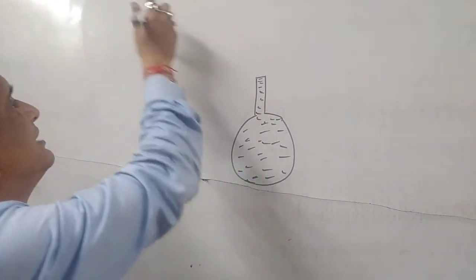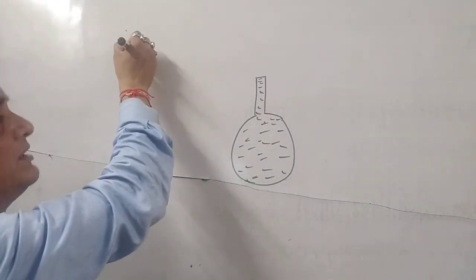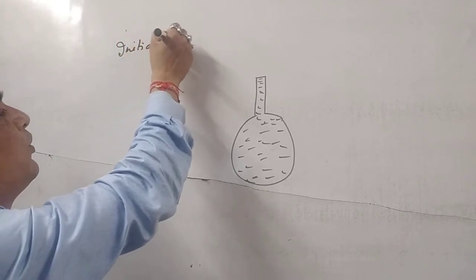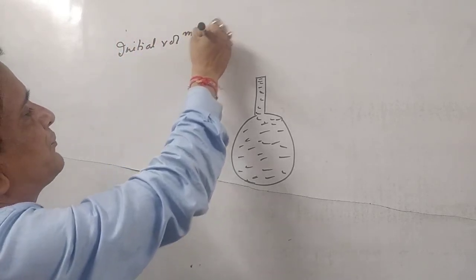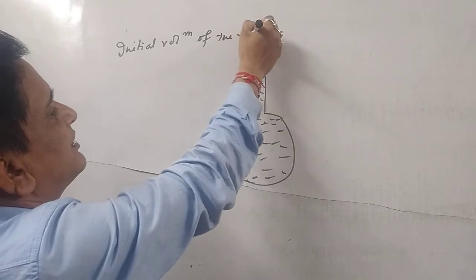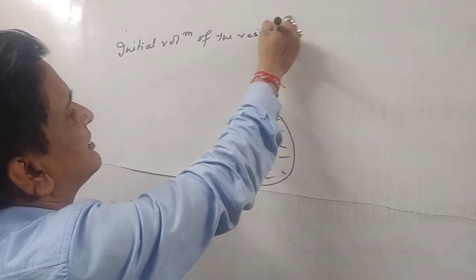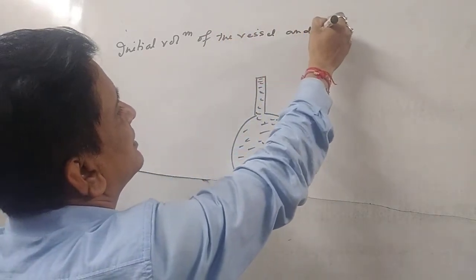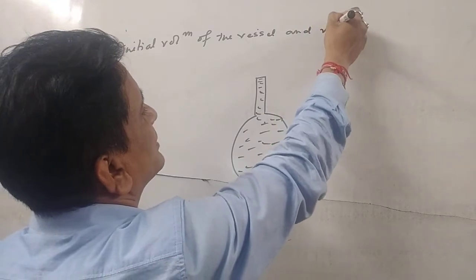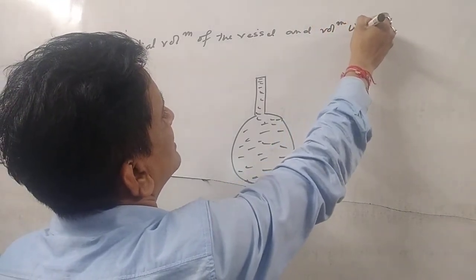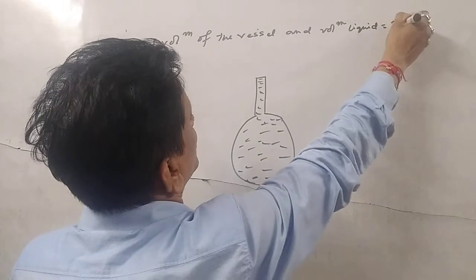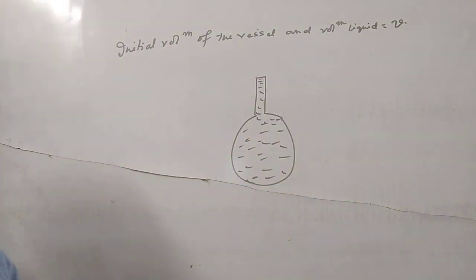So we can say the initial volume of the vessel and the volume of the liquid are equal to V. We have assumed.